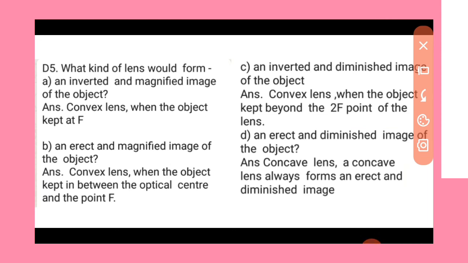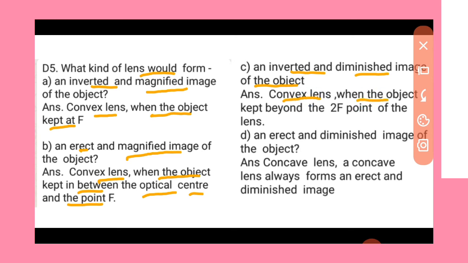What kind of lens would form an inverted and magnified image of the object? The convex lens. When the object is kept at F, that is at the focus, an erect and magnified image of the object, the convex lens. When the object is kept in between the optical center and the point F, an inverted diminished image of the object, the convex lens.